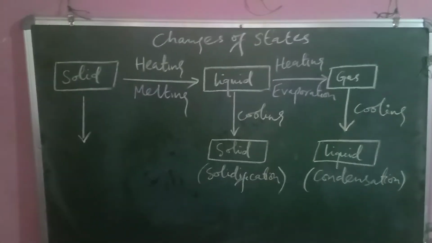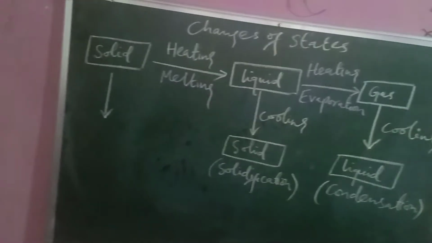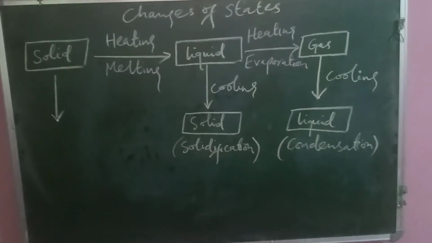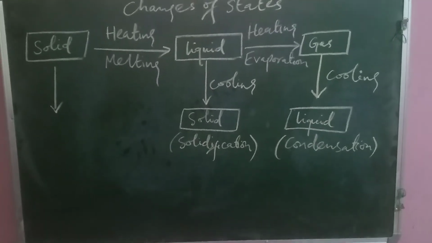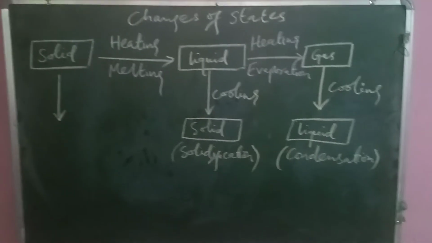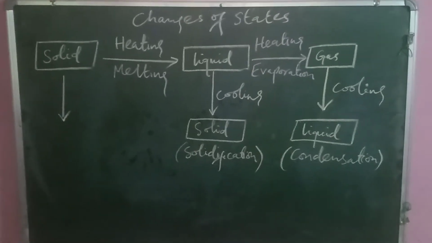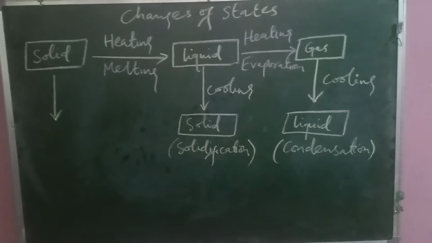So what you can see here is when the solid form is heated, it starts melting, which is converted into liquid, and the process from solid to liquid conversion is called melting.